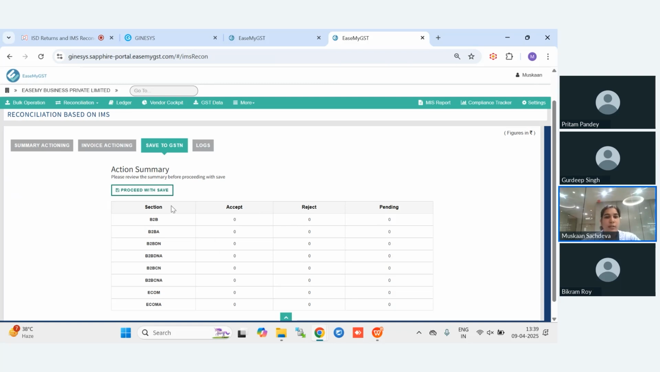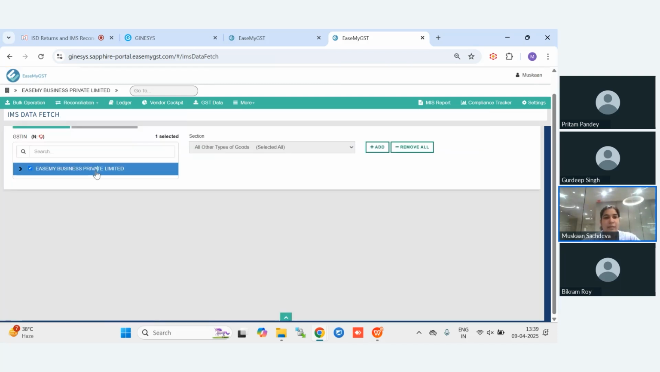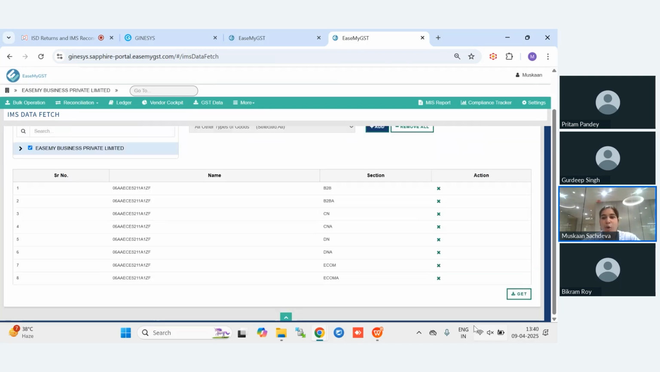For regenerating 2B, you don't need to go to the government portal. You can regenerate the 2B from EaseMyGST only. For that, you need to go to the same action, same IMS bulk download. When you select your business from here and add, it will show you the option here, that is generate and get. It is showing get already. Once we save the data to GST, it will show here generate and get.